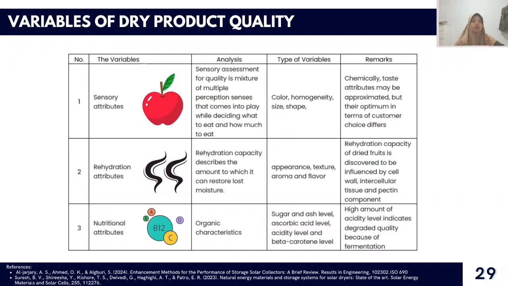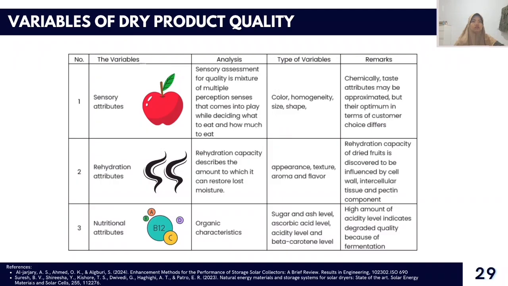Second, rehydration attributes. Rehydration capacity describes the extent to which a product can restore lost moisture. Type of variables: appearance, texture, aroma, and flavor. Remarks: the rehydration capacity of dried fruit is found to be influenced by the cell wall, intercellular tissue, and pectin component.